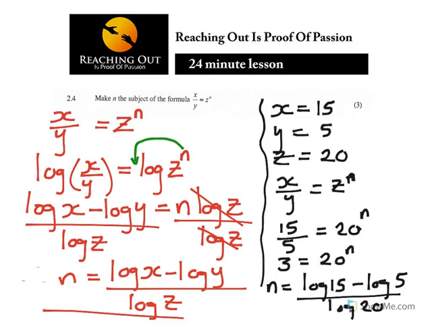Now you take a calculator. If you punch that in, what you'll get is n equal to 0.3667.